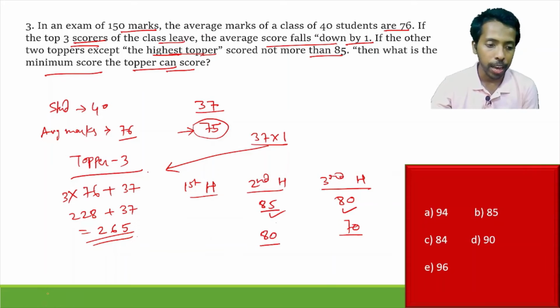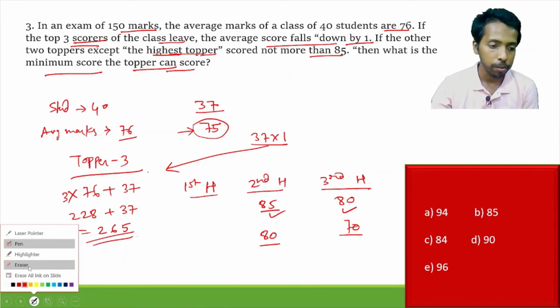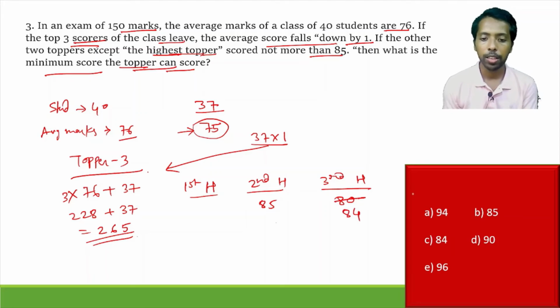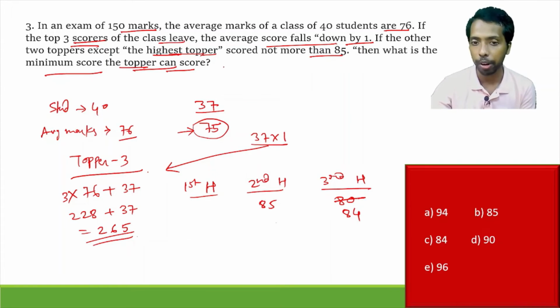So 85, and this is the maximum set we can take here, whatever you can say, because we have to find the minimum score secured by the topper. So this is not 80 but 84. Nothing else we can take here, because everyone's score is different, right? That should be understandable. The highest scorer should not be limited to 85, it is the 2 other toppers, except the highest one, right? So the second highest and third highest should be either way. That means it logically follows that 85 is for the second highest and 84 is for the third highest.